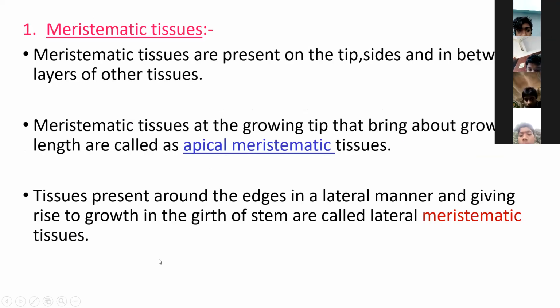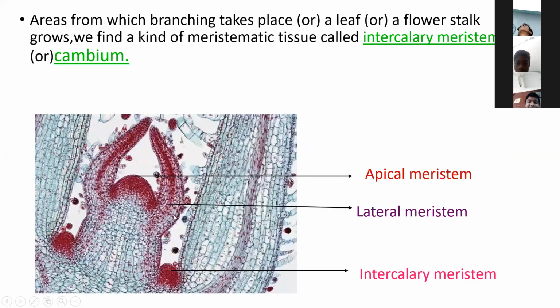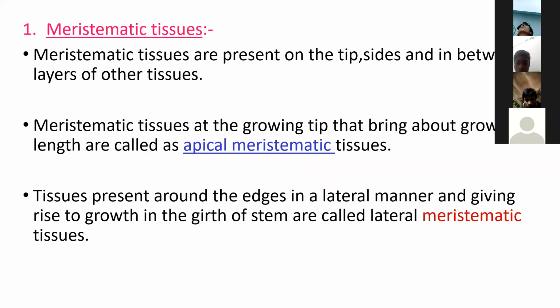Next one is the meristematic tissue. To know the detailed account of meristematic tissue. The meristematic tissue is present on the tip, sides and between layers of other tissues. This is the meristematic tissue. The tissue is present in the tip of the plant body.